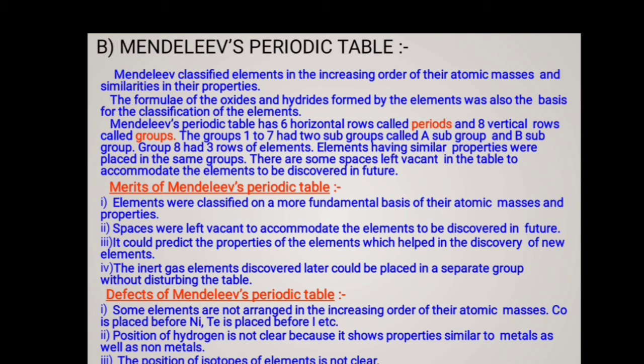So the placement of hydrogen became uncertain because it shows properties similar to the first group and 17th group elements, metals as well as non-metals. The position of isotopes of elements was not clear at that time. So these are the demerits or defects of Mendeleev's periodic table.